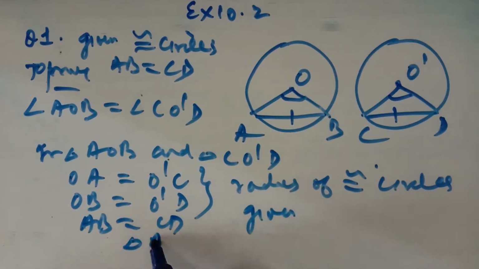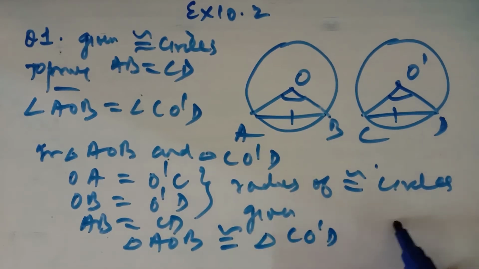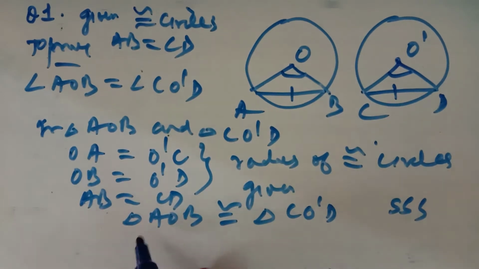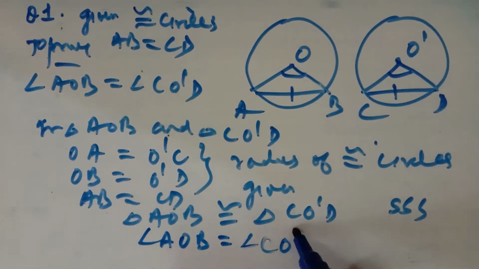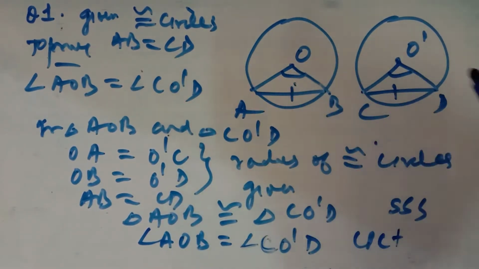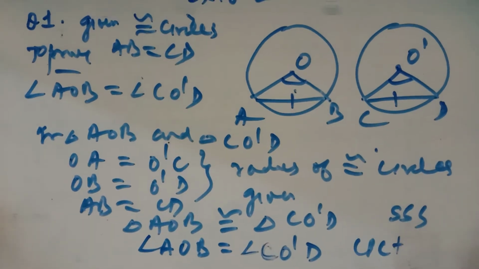So triangle AOB is congruent to triangle CO dash D by SSS, the same thing we did in the theorem in the last lecture. So angle AOB is equal to angle CO dash D by corresponding parts of congruent triangles.